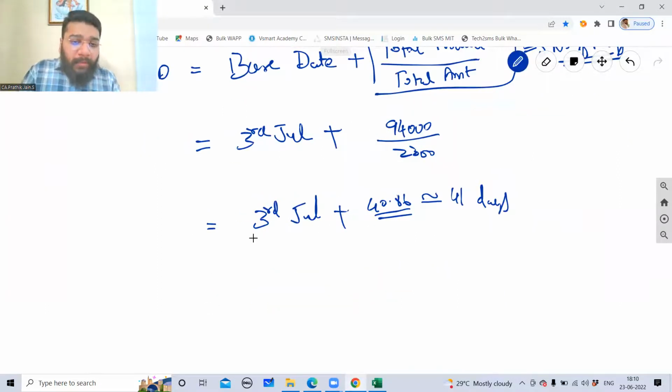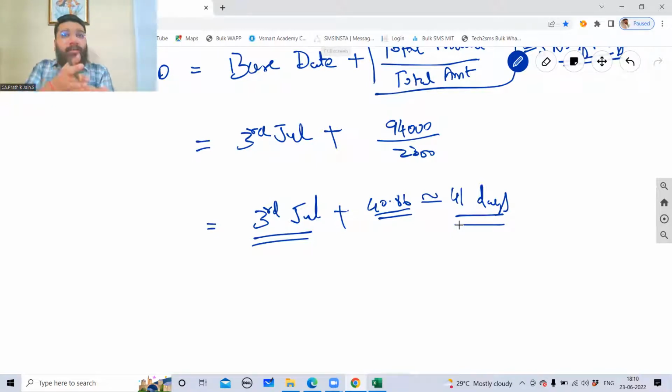So with 3rd July, you have to add 41 days, guys. You will come to that center point where neither of the parties is losing any interest or gaining any interest. You will come to that date. So with 3rd of July, you need to add 41 days. So how do we do that?